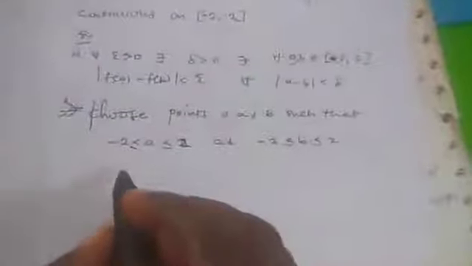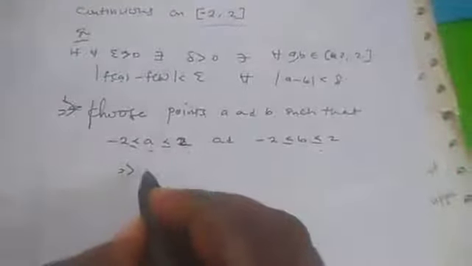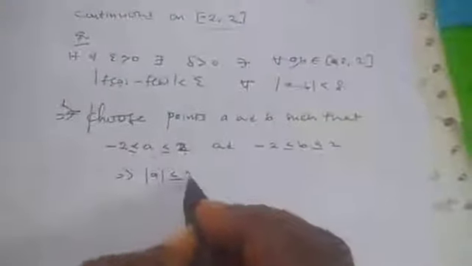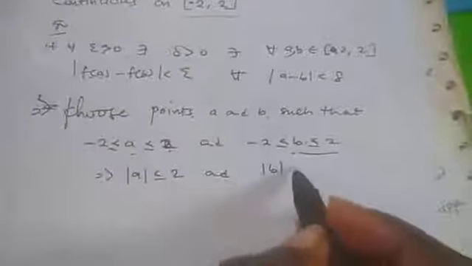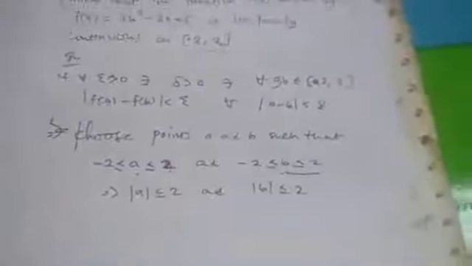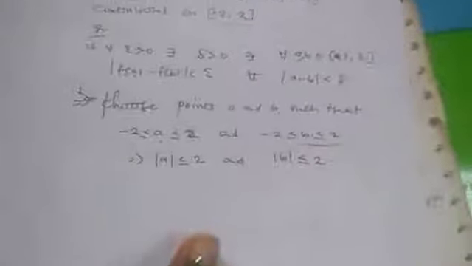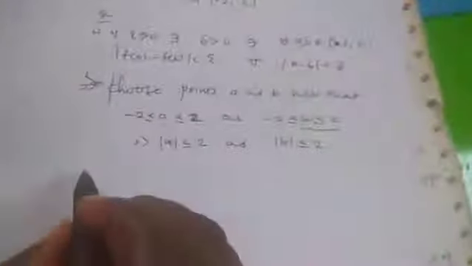So what we are now saying is that a is less than or equal to 2, that is, the absolute value of a is less than or equal to 2. And also for this one, the absolute value of b is less than or equal to 2. Since our b and a are less than or equal to 2, I cannot come back to this.